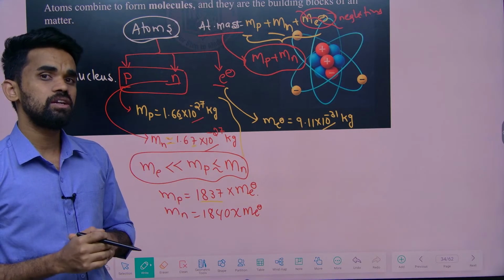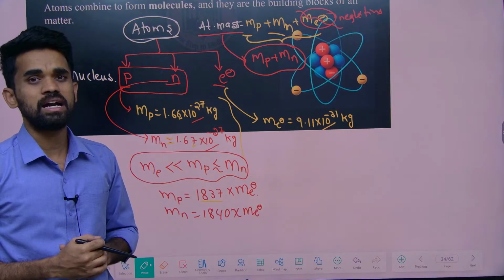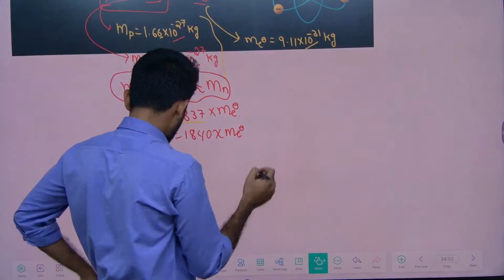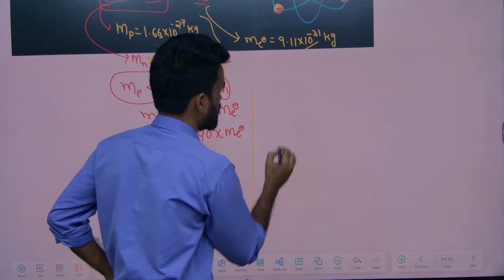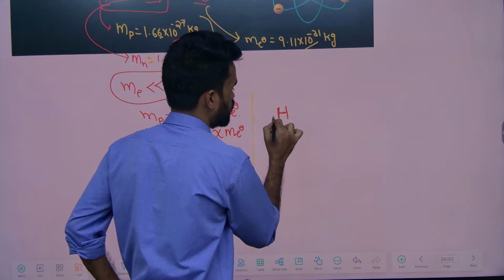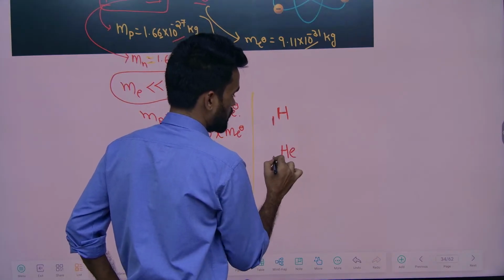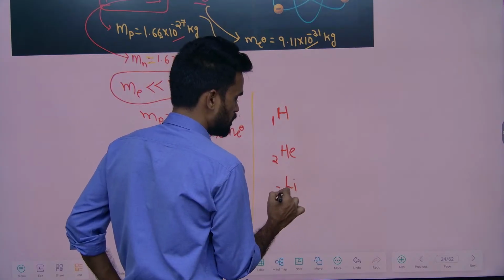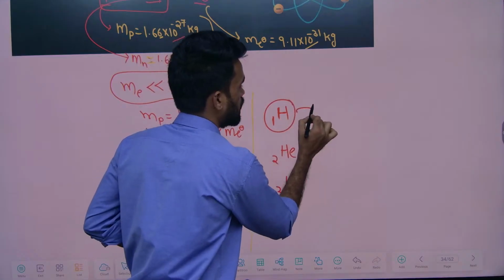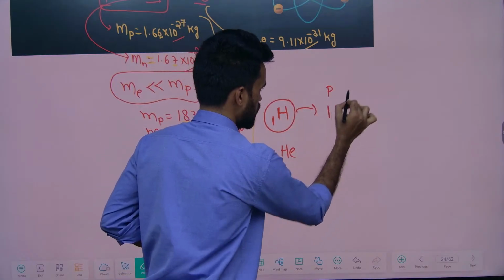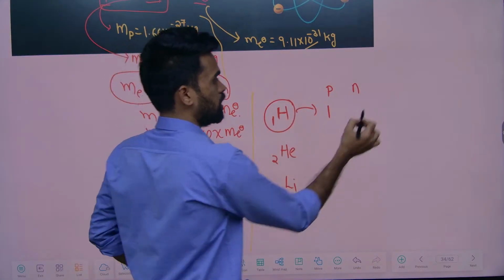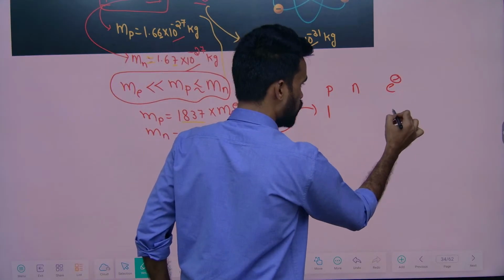Now I want a simple way to understand these atomic masses. I will tell you. When I give you an element like hydrogen, what is the atomic number of hydrogen? 1, and helium atomic number is 2, lithium atomic number is 3. Like this you can write. Hydrogen atom contains 1 proton, that's why atomic number is 1, and the number of electrons is also 1.